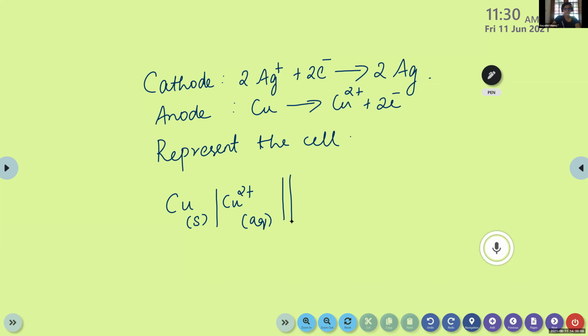Then Ag plus aqueous state. Only need to write Ag plus. Okay. No need to mention the number of atoms or ions. Then aqueous state, then a vertical line, then Ag, solid state. Ag solid. Very good. So this is the method to represent a galvanic cell. Now you got it, right? I hope you all got the same.